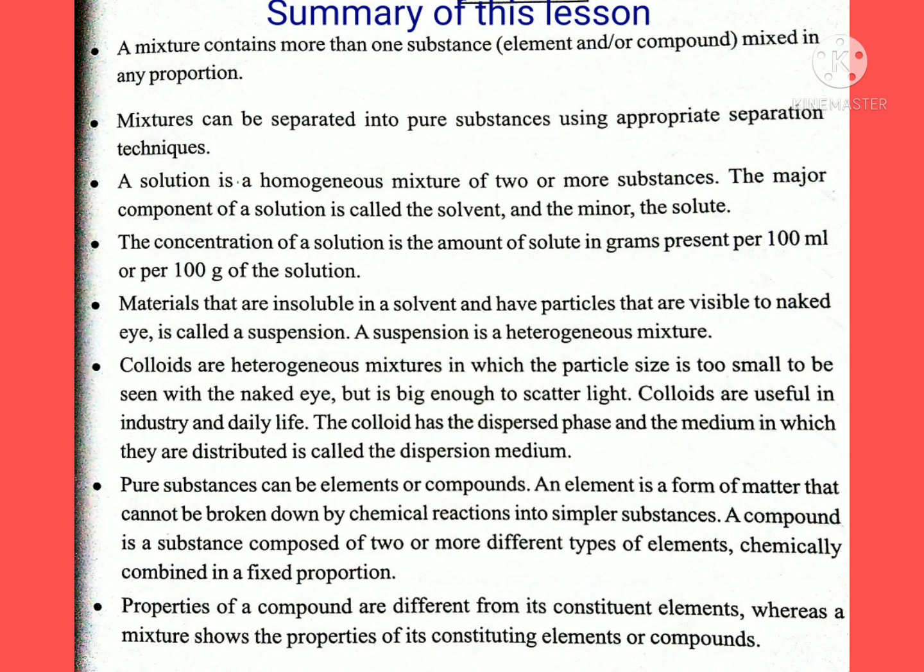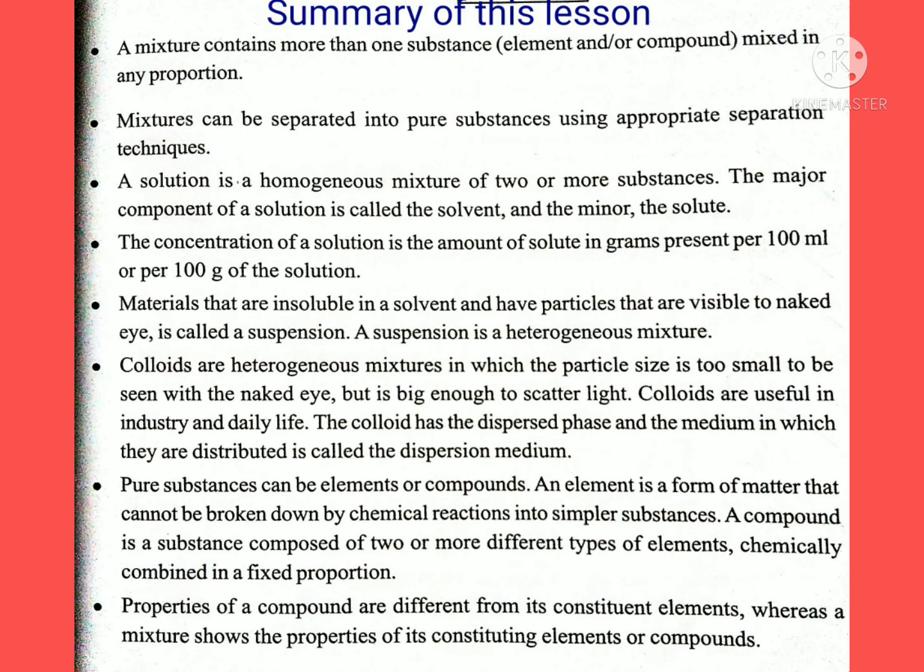Colloids are heterogeneous mixtures in which the particle size is too small to be seen with the naked eye, but big enough to scatter light. Colloids are useful in industry and daily life. The colloid has the dispersed phase, and the medium in which it is dispersed is called the dispersion medium. Pure substances can be elements or compounds. An element is a form of matter that cannot be broken down by chemical reactions into simpler substances.